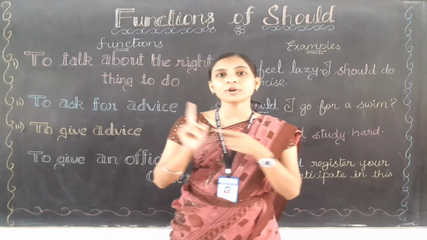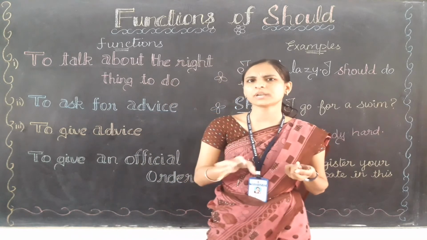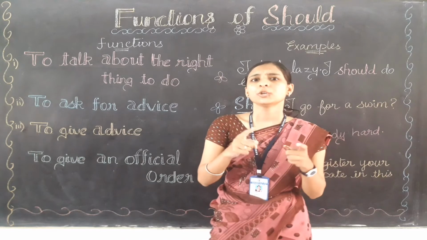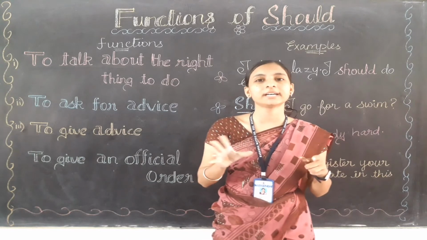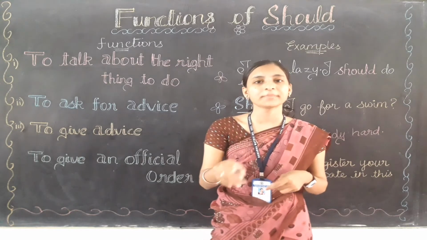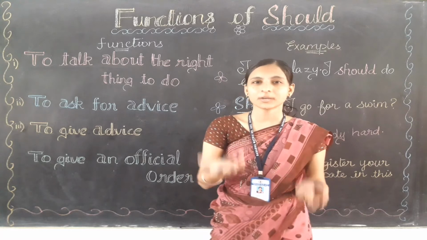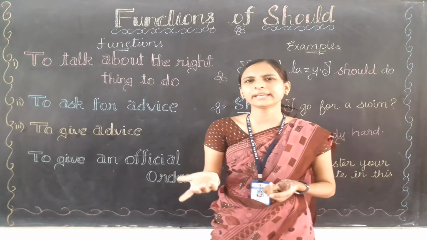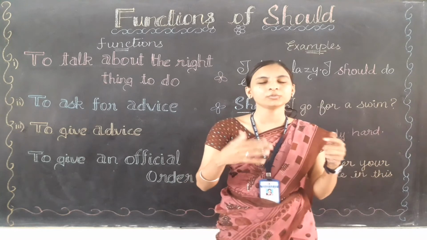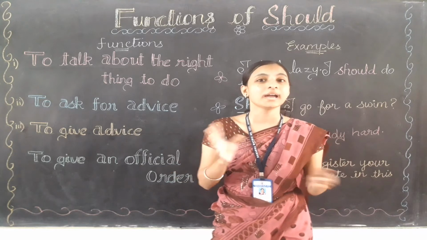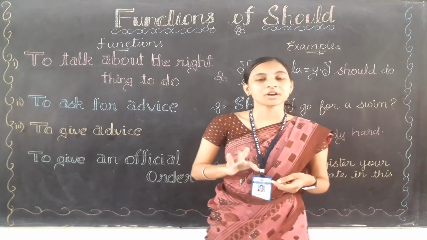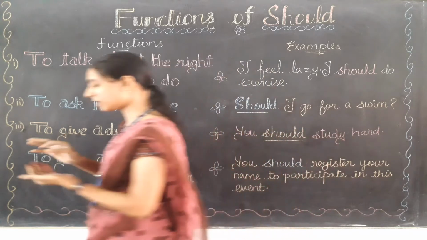You should be more disciplined. I am giving advice to one person, you should be more disciplined. You should come to school on time. Here I am just giving advice also, because if you are coming late, you will get punishment, or you will miss your classes. Clear, children? Okay, let's learn the last function of this should.